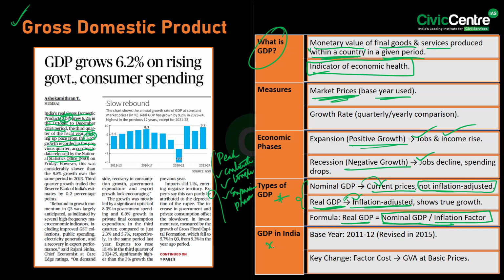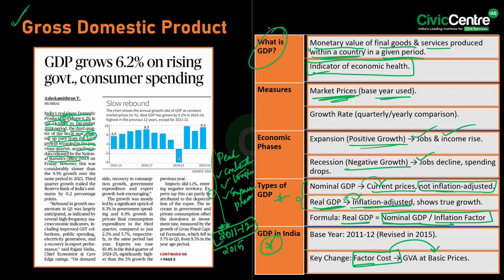So remember, it is very important. In India, the base year was revised to 2011-12 in the year 2015. So the base year is 2011-12, aligning with the international practices and also replacing the GDP at factor cost with the gross value added at basic prices. Remember, it is very important. So aligning with the international practices, the GDP at factor cost is replaced with the gross value added at the basic prices. And these changes improve the industry-wise estimates and accuracy in measuring the economic performance.